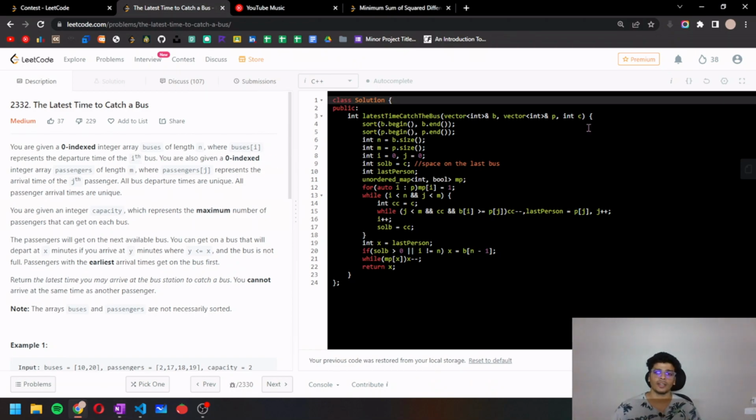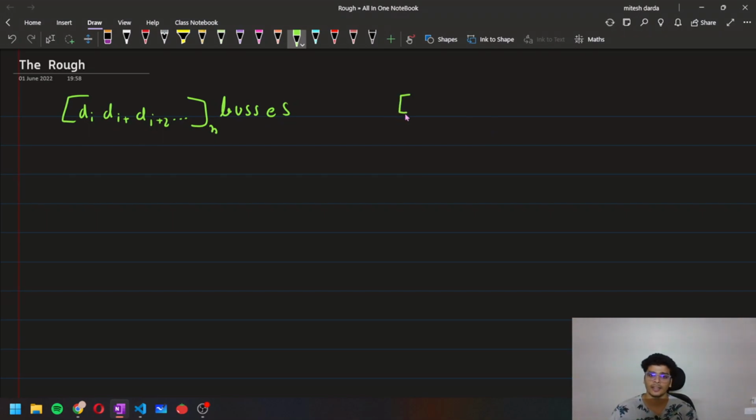And we have also been given an array passenger. This array is going to store the arrival time of passengers: a of j, a of j plus 1 and so on.